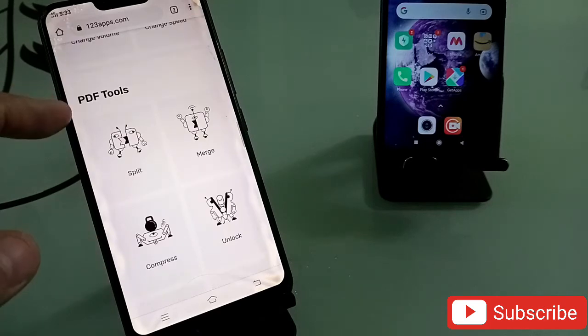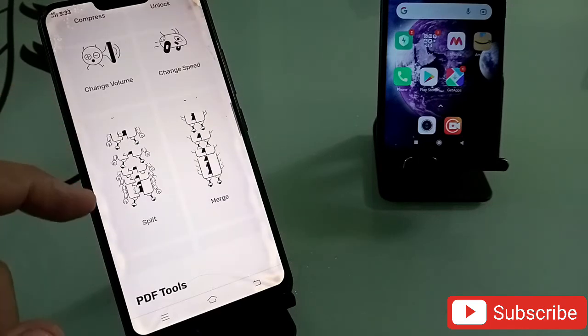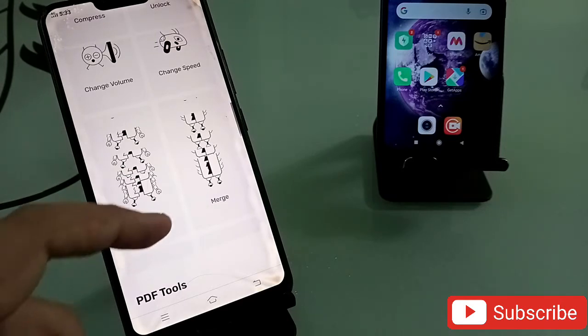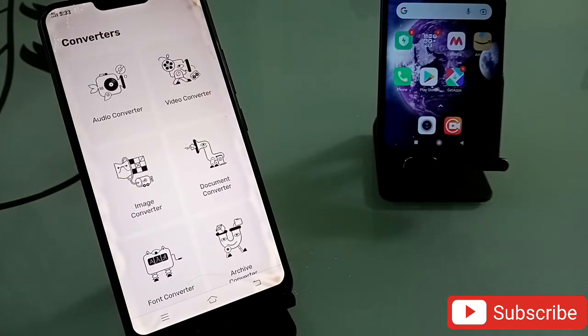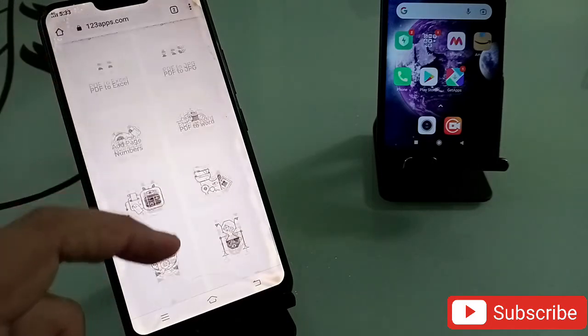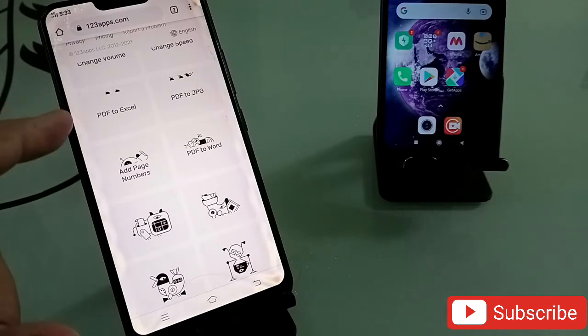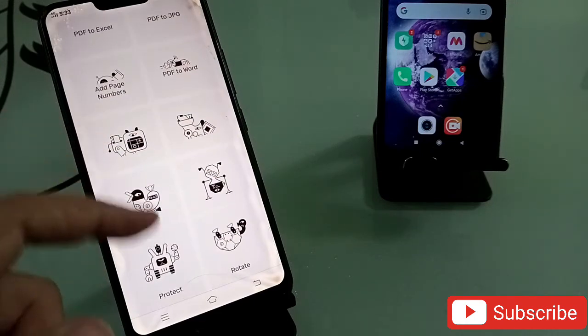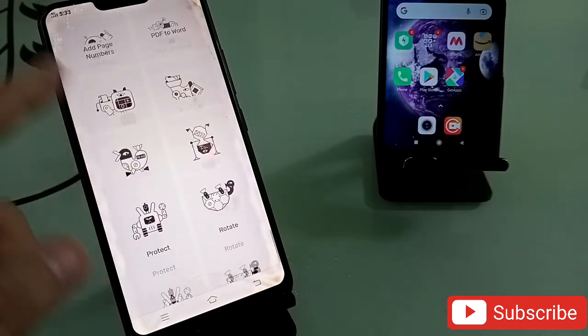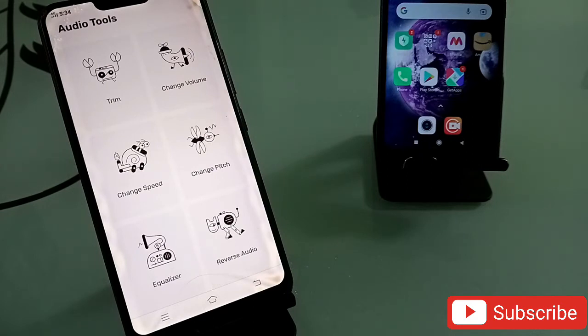And here there is an option of PDF tools. You can split or merge any PDFs, two PDFs as well. So that kind of feature you will be getting here. You will be getting 123 features on this website, wherein you don't need to go anywhere else to do any of the things. See this? You can convert your PDF to Excel. You can convert your PDF to JPG. So instead of going to another website or application, simply come onto this website and you can complete your task on this single website. So all your features you will be getting on this website.